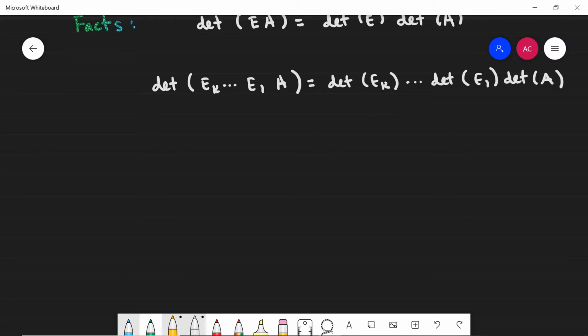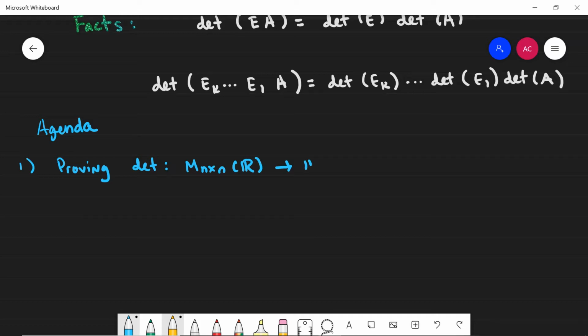Alright, so let's see what's on our agenda for today. The first thing that I want to talk about is proving this multiplicative property in general. We want to prove that the determinant, and remember we can view this as a function from the space of all square matrices of size n to the set of real numbers, is actually multiplicative. And I'll illustrate what I mean by that.